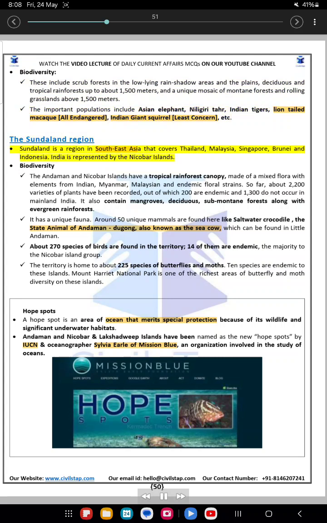The Sundaland region. Sundaland is a region in Southeast Asia that covers Thailand, Malaysia, Singapore, Brunei and Indonesia. India is represented by the Nicobar Islands. Biodiversity. The Andaman and Nicobar Islands have a tropical rainforest canopy, made of a mixed flora with elements from Indian, Myanmar, Malaysian and endemic floral strains. So far, about 2,200 varieties of plants have been recorded, out of which 200 are endemic and 1,300 do not occur in mainland India. It also contains mangroves, deciduous, and submontane forests along with evergreen rainforests.